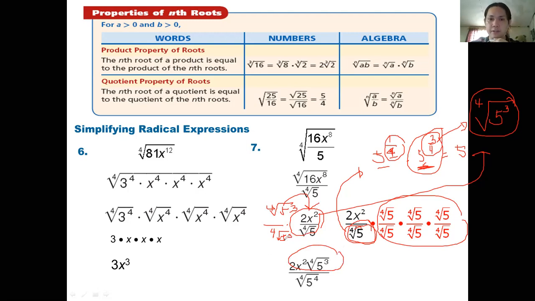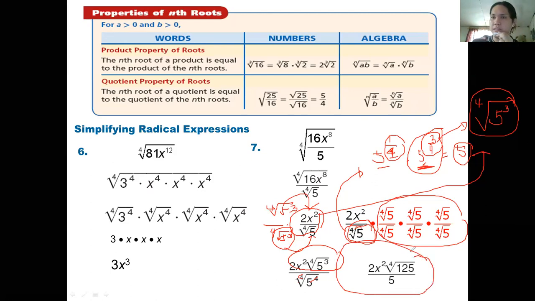And here, of course, we solved it a while ago. When we multiply fourth root of 5 cubed to the fourth root of 5, that gives us a real form, which is 5. That's why our answer is 2x squared fourth root of 5 cubed over 5. You can cancel it, and that gives you 5. Let's see in the next solution. Very good. This is what I said. So this is the correct answer, the final answer.